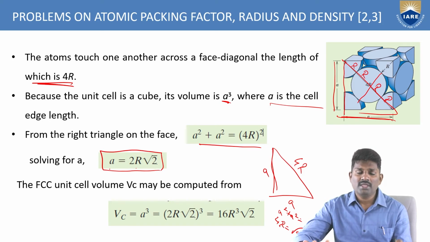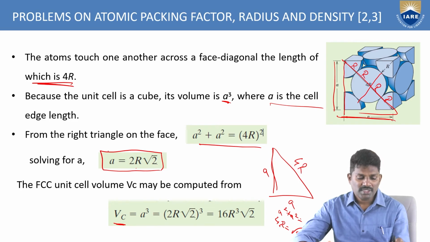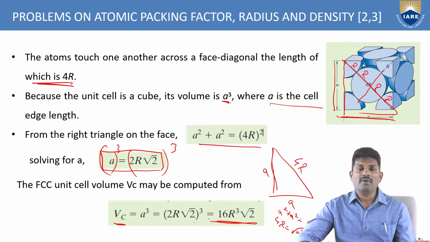Now what is the volume of this cube? That is a cube. So VC, that is the volume of the FCC unit cell, is specified with the symbol VC. And since the volume is a cube, this is the cubic term. So 2r root 2 whole cube gives 16r cube into root 2. So this is the volume of the FCC in terms of the atomic radius.